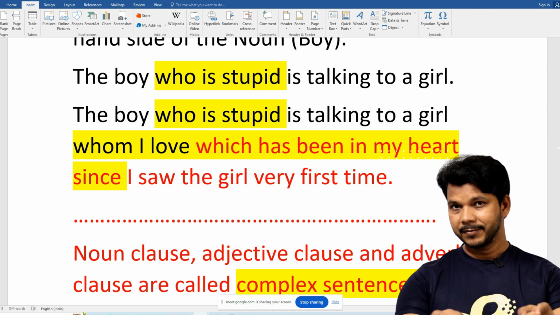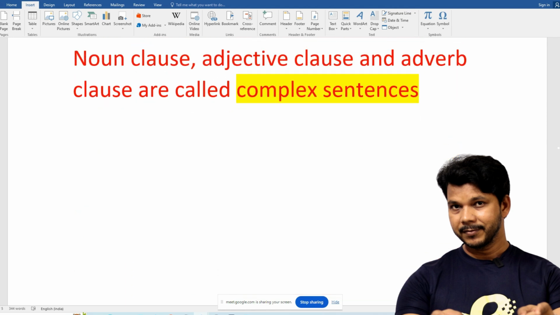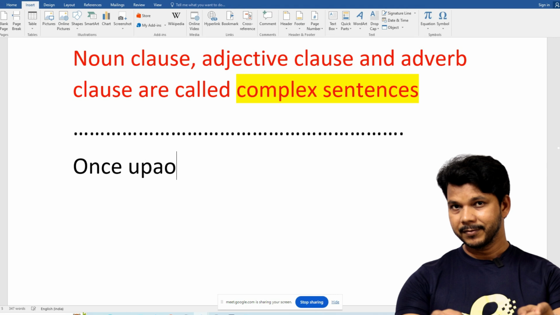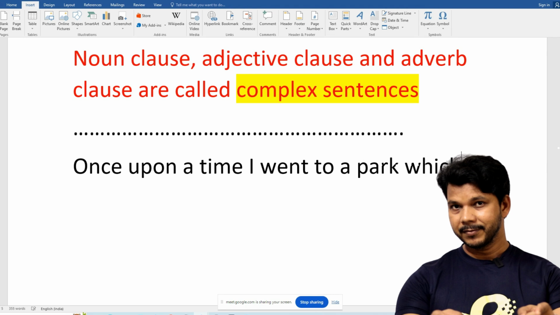Like there once upon a time there was a beautiful girl and once I went to meet her. Suppose you're creating a story. In that story also you can use some clauses to give extra information. Once upon a time, I went to a park, and suppose I wrote park and now I want to put extra information about the park. So can't I put which here? Of course I can.